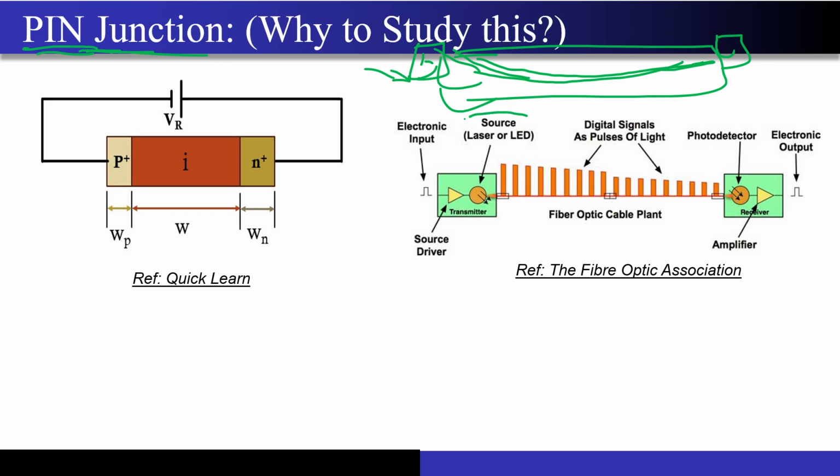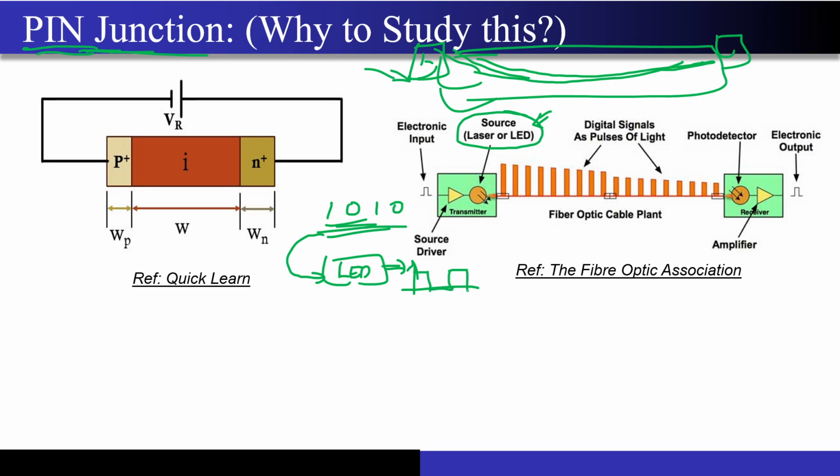You have some kind of laser or LED, correct? Its job is to modulate the intensity of the light. For example, let's say I want to transmit 1010. This is just a simple thing I'm showing you. Let's say I have an LED, correct? What I will do is change the voltage according to this information. The intensity of the light coming at the output of the LED will also vary. So let's say this intensity is varying like this. This is the intensity of the light and this is my time, correct? So this is the kind of light that the LED will send at the output.